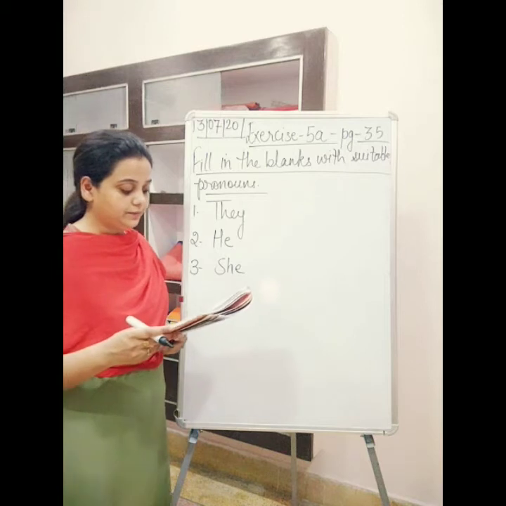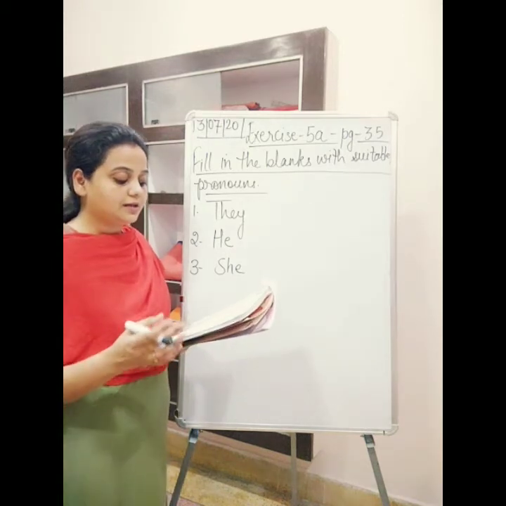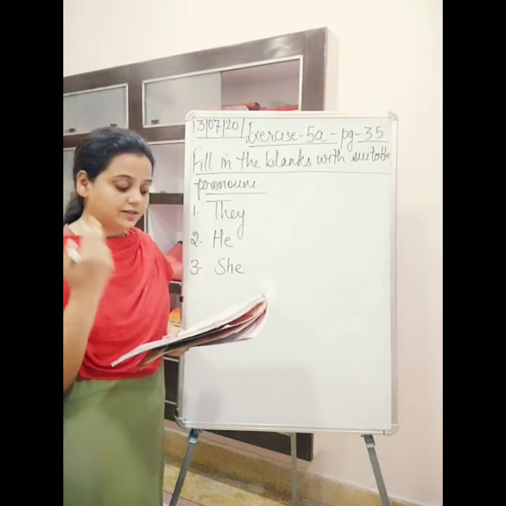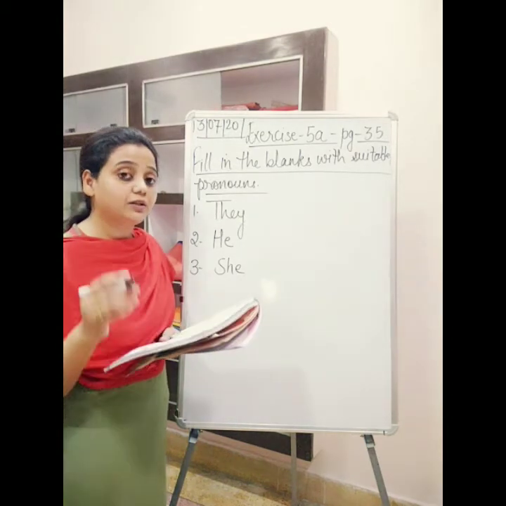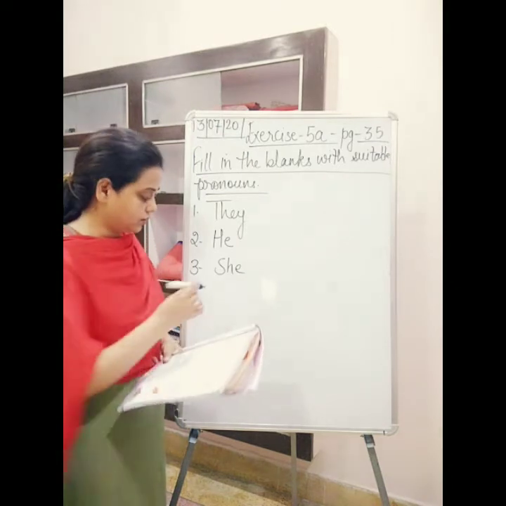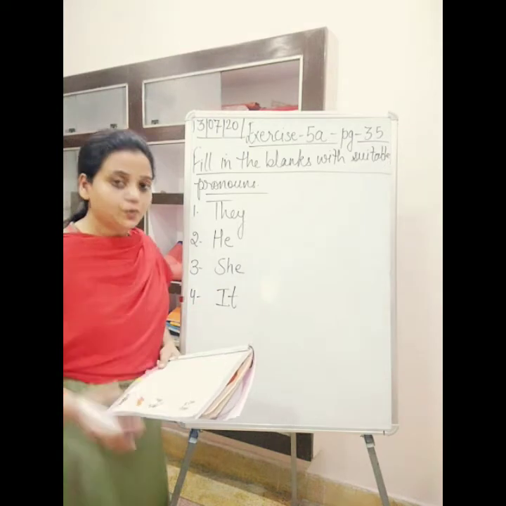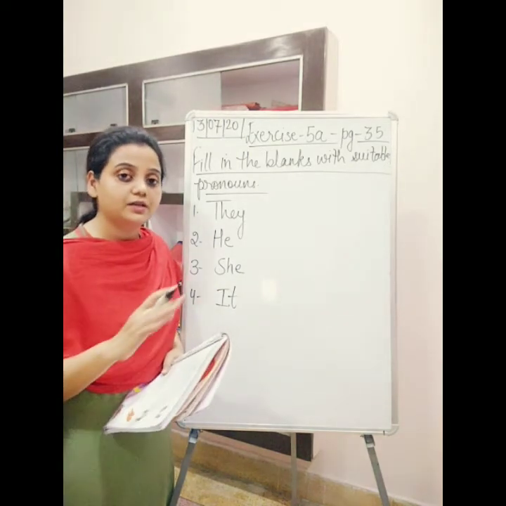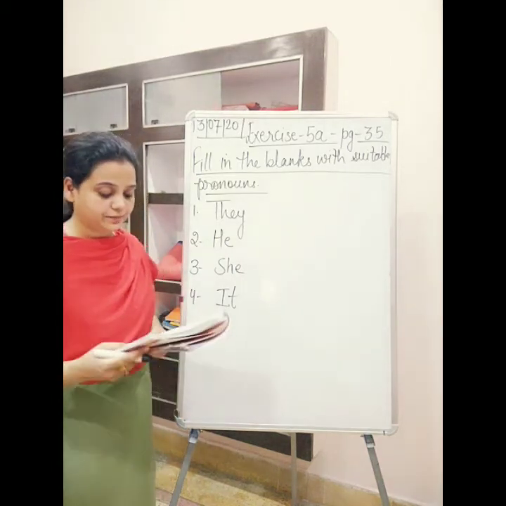Then fourth one: Have you seen my book? Question mark. ___ was lying here. Over here he's asking a question, have you seen my book? ___ was lying here. So it's asking about the book, so we have to put the pronoun for book. That means it, because it's a neuter gender, and for neuter gender we always use it. We will never use he or she or her. We always use it for neuter genders.